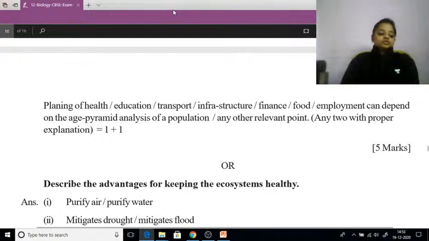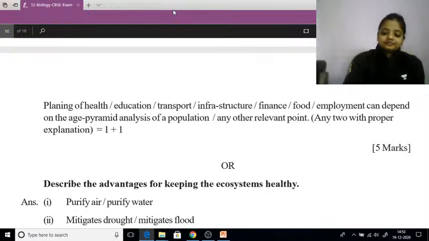So what can we do? We can plan for the health, education, transport, infrastructure, finance, food, employment, anything.